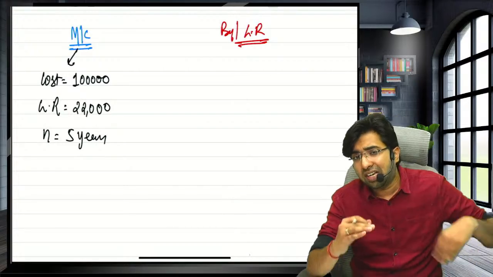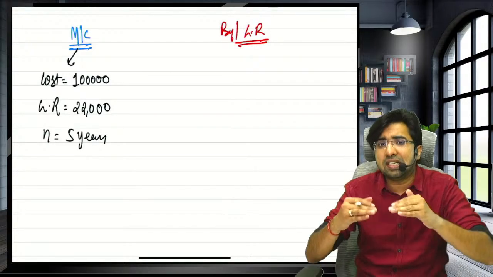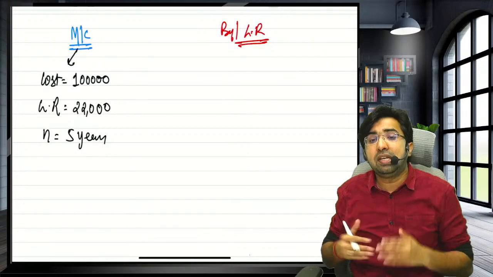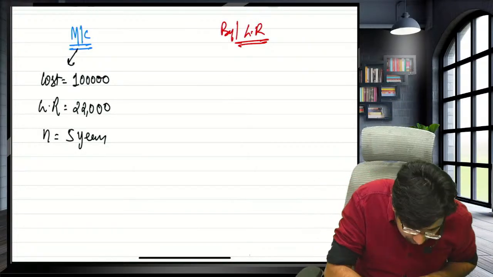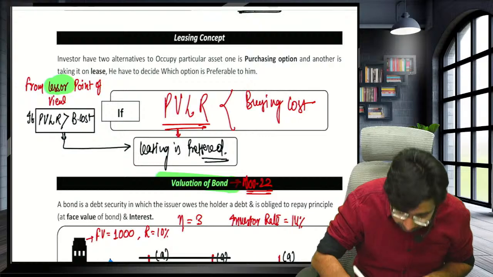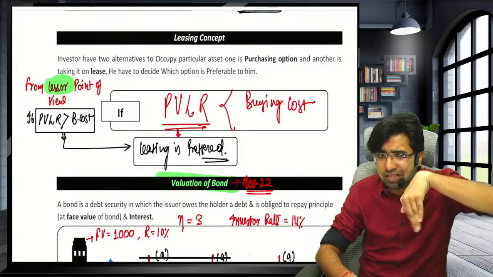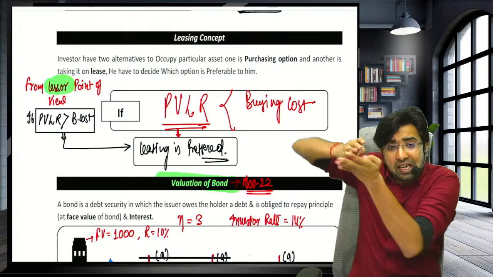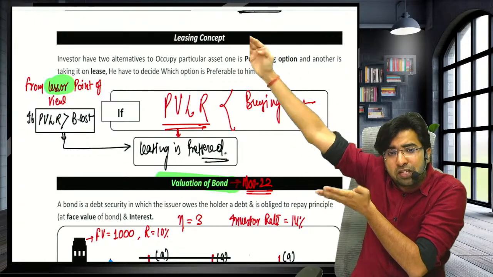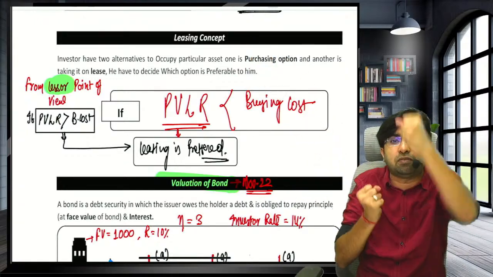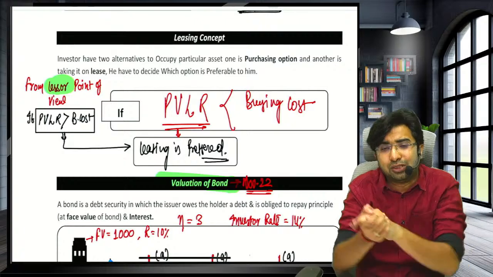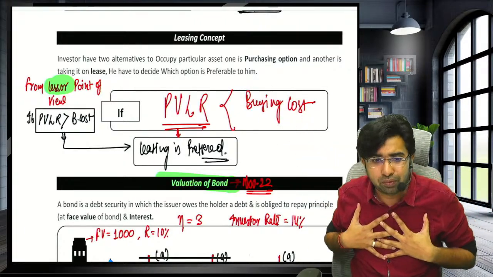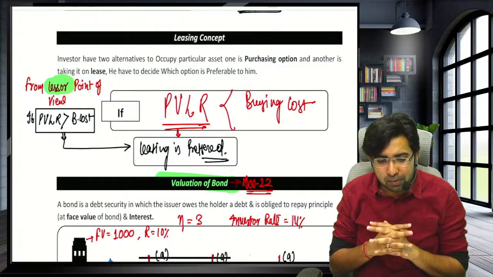Now, guys, the lease rentals are my expenses. The less the expense, the better. That's why I'm saying, the buying cost is already in present value, you have to invest the entire 1 lakh rupees today. But lease rentals are future expenses. You cannot compare future expenses with a present expense. So bring that future expense also into present value. Sir, how to bring that into present value?